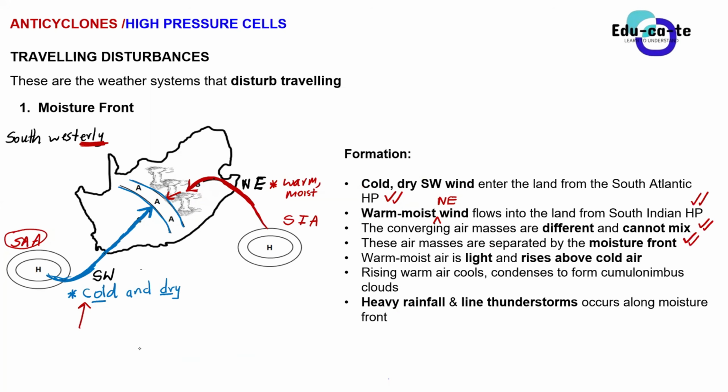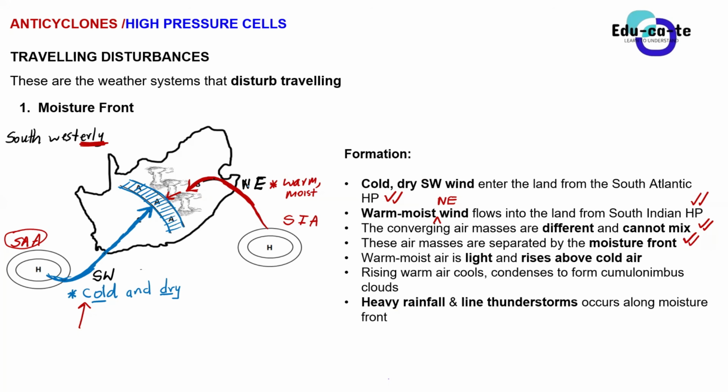So basically the moisture front is just the boundary of air that is separating the cold, dry southwesterly wind and the warm, moist northeasterly wind. When you describe them, guys, describe them with their characteristics.